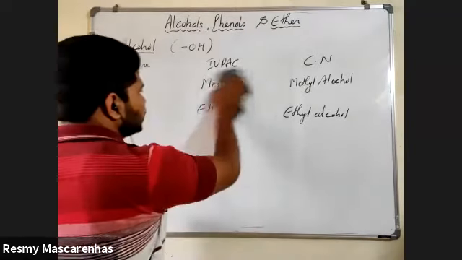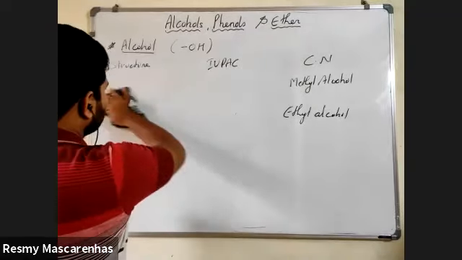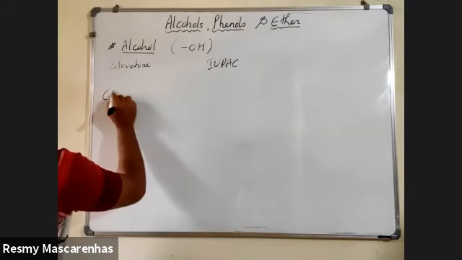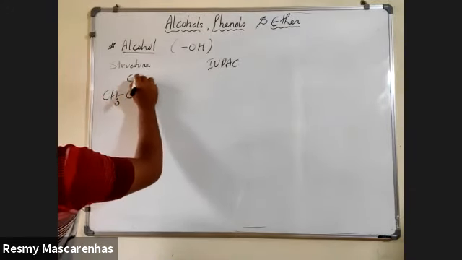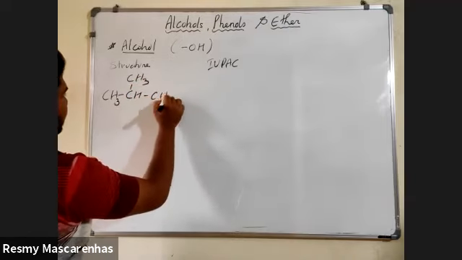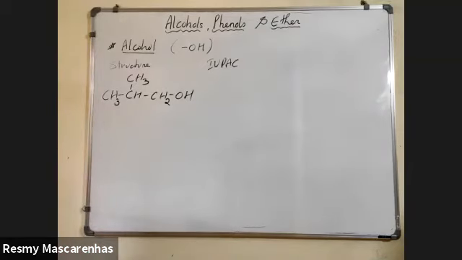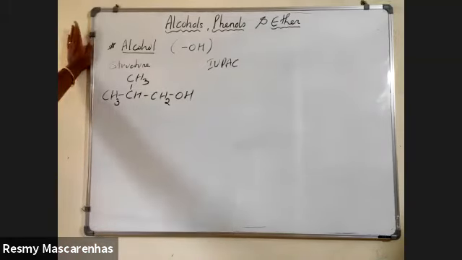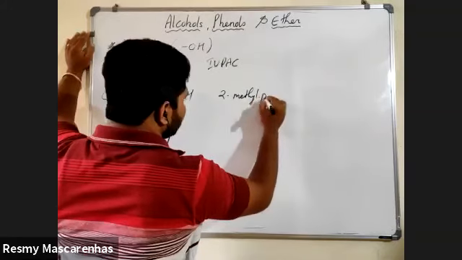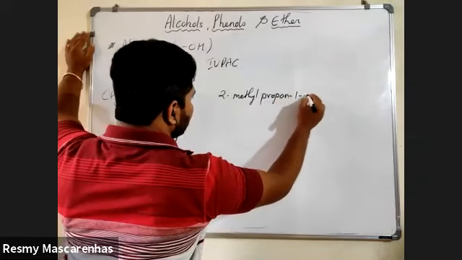In this chapter you will see mainly these alcohols. Okay, now we'll see a little bit of a tricky one. What is the name of this? Tell me first. 2-methylpropan-1-ol.